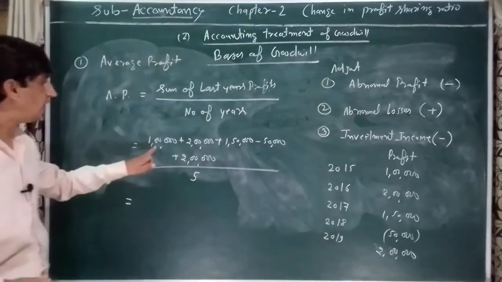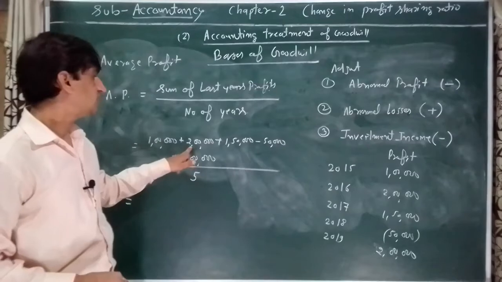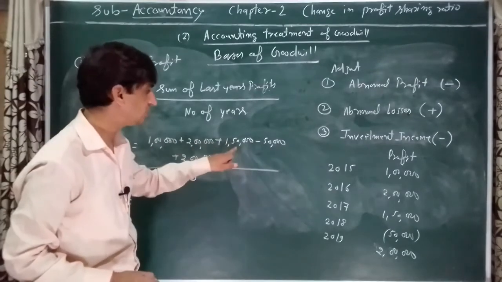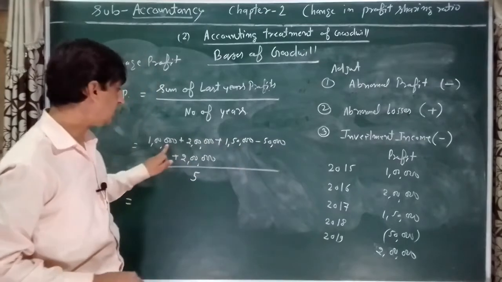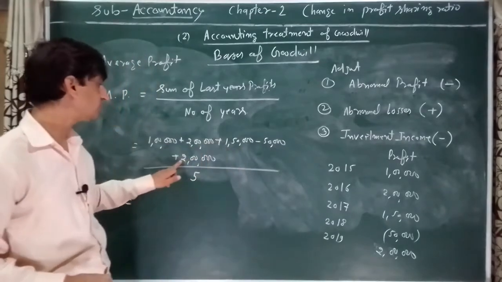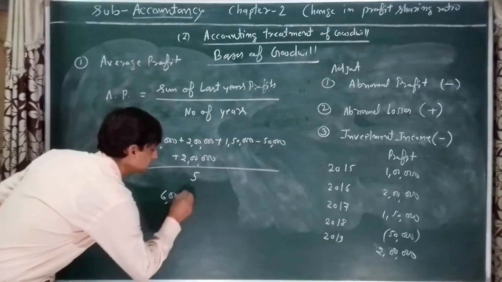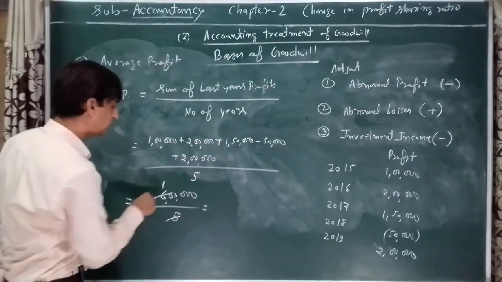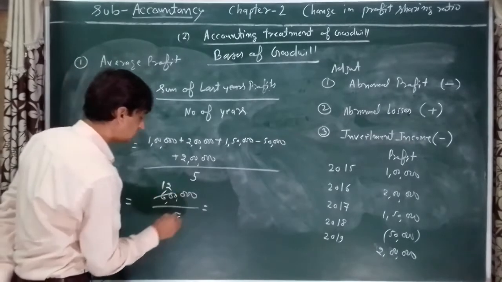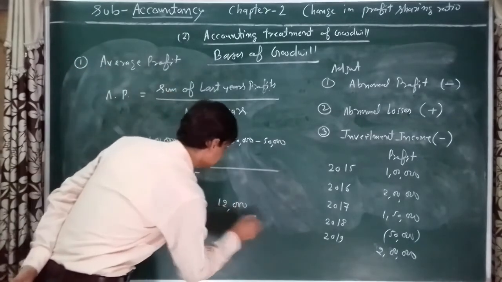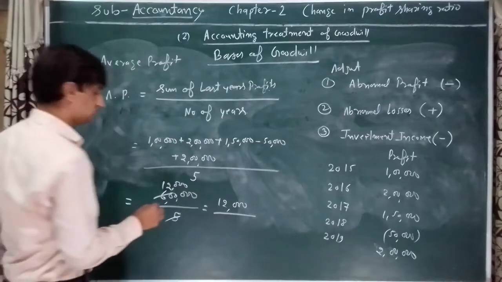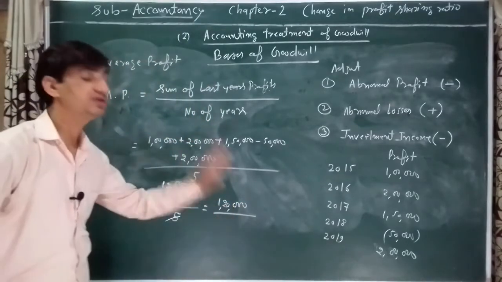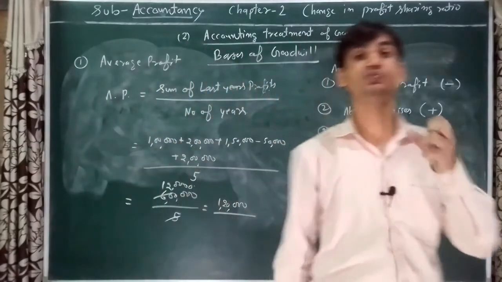So your answer, 1 lakh plus 2 lakh, 3 lakh, plus 1 lakh 50,000, 4 lakh 50,000, minus 50,000, 4 lakh, plus 2 lakh, 6 lakh. 6 lakh divided by 5. So 5 1s are 5 and 5 2s are 10. Sorry, 1 lakh 20,000. 1,20,000 will be the value of average profit.